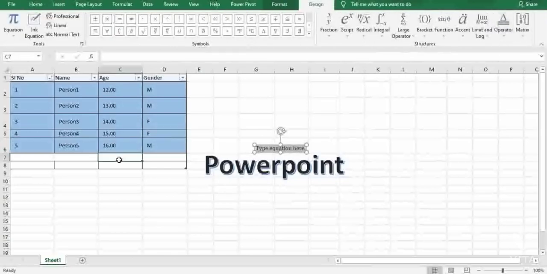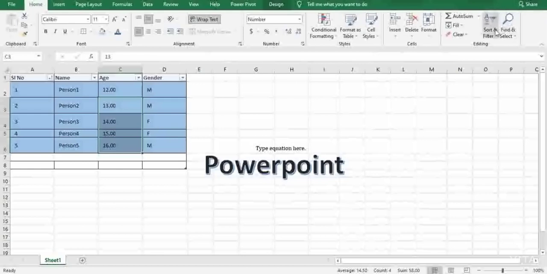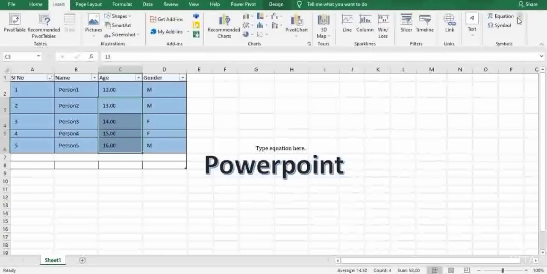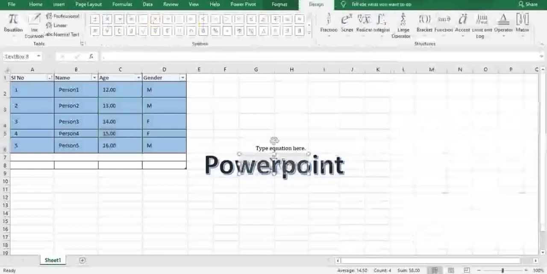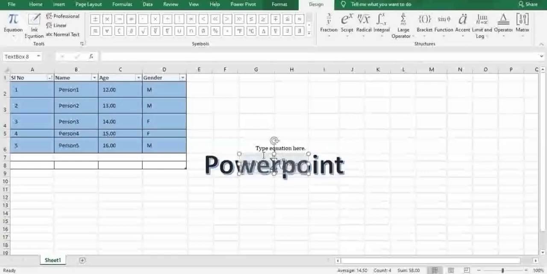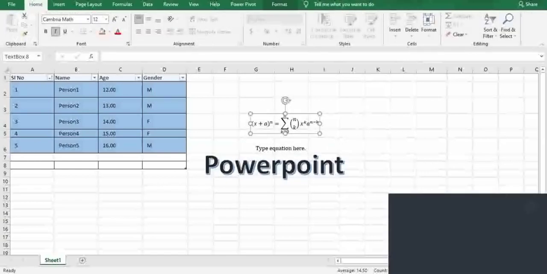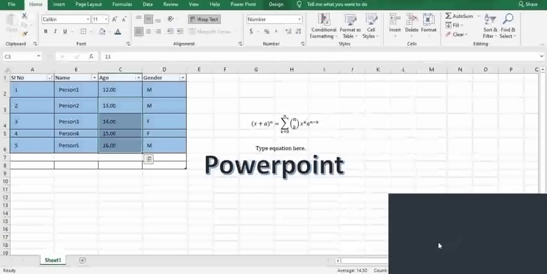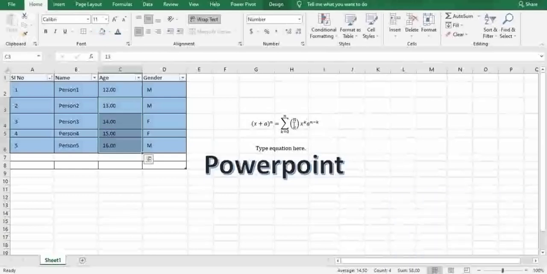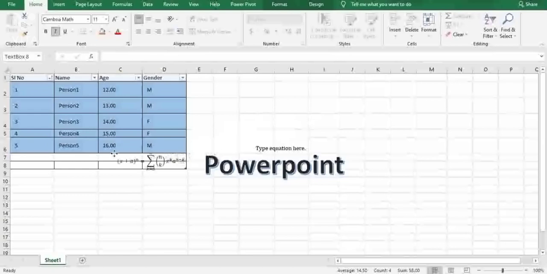If you want to add an equation, just select this and go to Insert, Equations. You can see the equation is typed in. There are thousands of equations available which you can add.